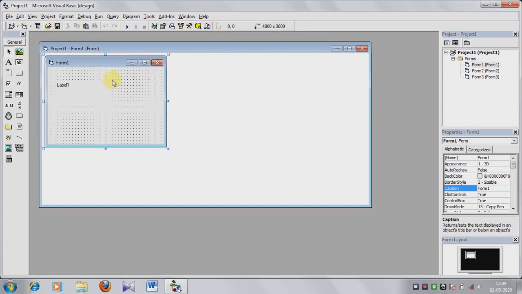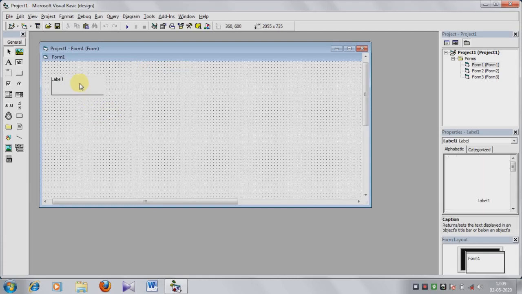At first I am designing a simple form. I have already taken the label tool and given the name.